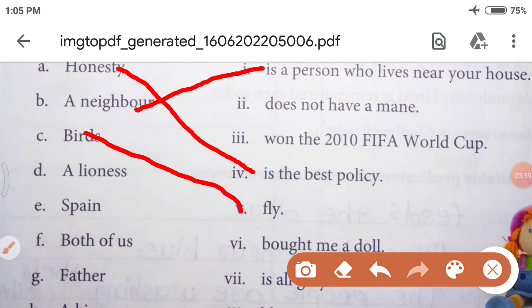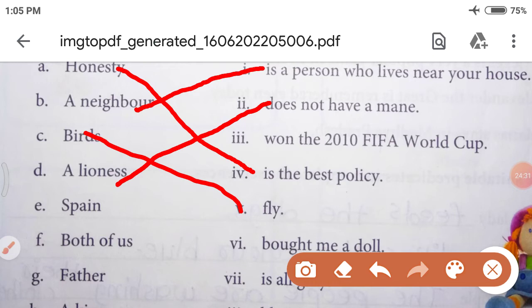Next is a lioness. So which sentence can we connect with the lioness? A lioness does not have a mane. So, a lioness is the subject and does not have a mane is the predicate.